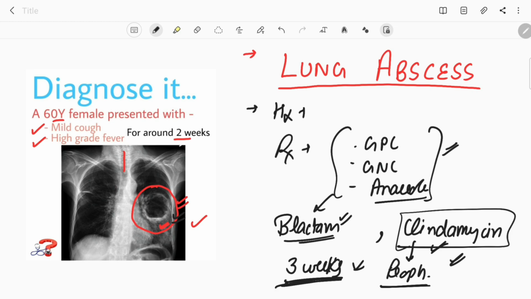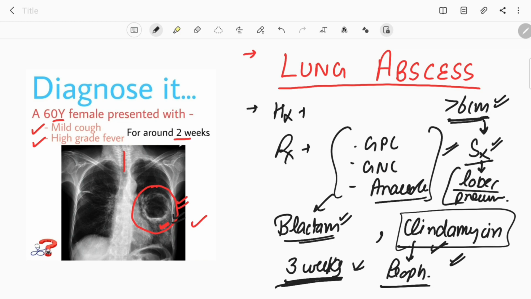There is one more thing. There is not only medical management for lung abscess, there is also surgical management. If the size of the lung abscess is more than 6 centimeters, then there is very little chance of it getting resolved by medical management only. So if the size is more than 6 centimeters, then we go for surgical management. Firstly, we try the medical management, but if it is not resolving, then we go for surgical management. In surgical management, we can go for lobectomy or pneumonectomy. So these are the surgical approaches.